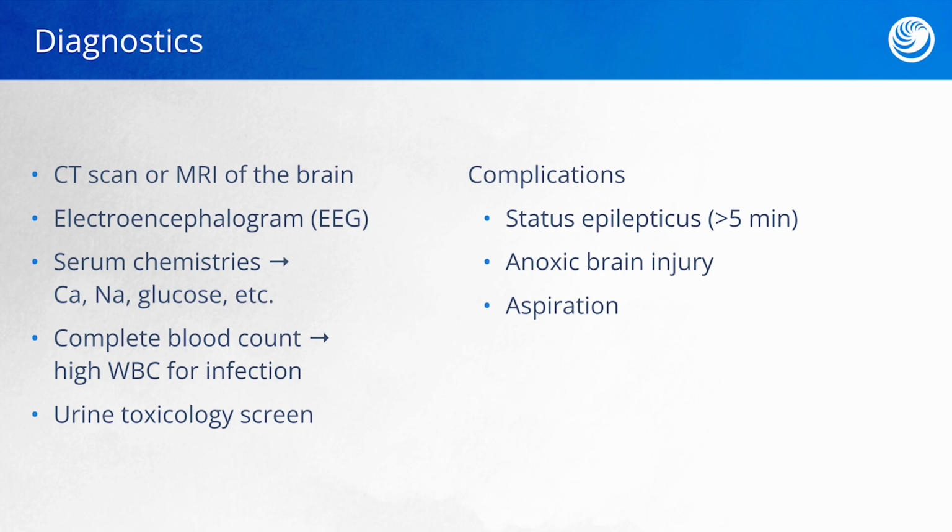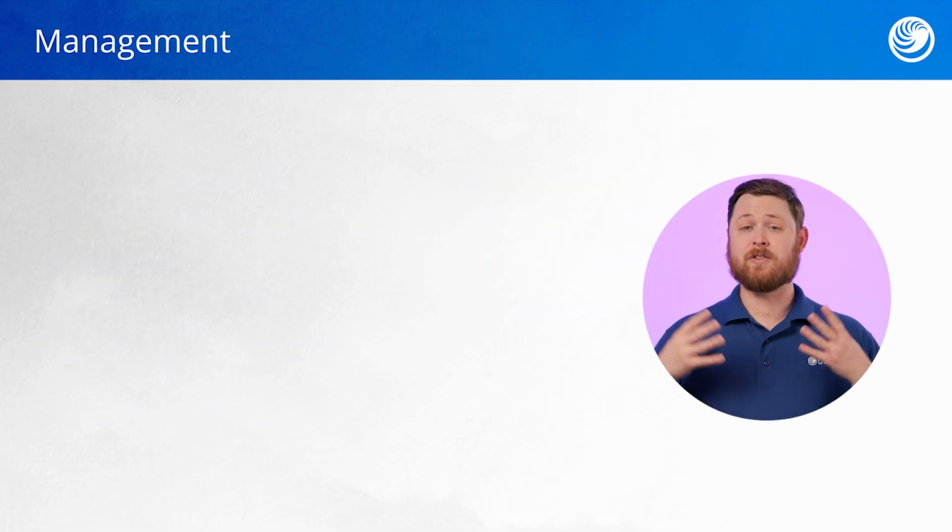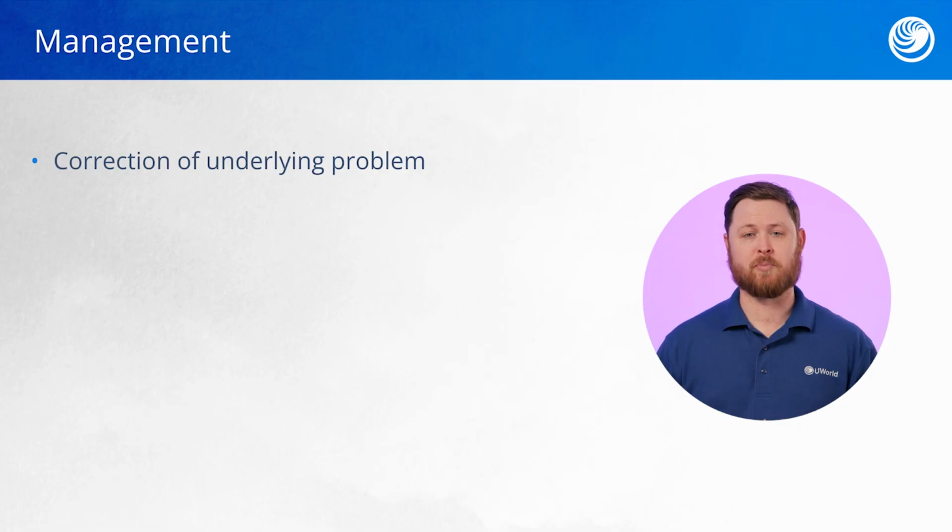The client may aspirate. During seizure activity, a client is unable to protect their airway, and if the client bites down on their tongue or cheek, this can lead to bleeding, which increases the risk for aspiration. And there are some psychosocial implications when it comes to seizures. So a client may be embarrassed following a seizure, especially if they've had an episode of incontinence. When it comes to managing a seizure, we need to focus on correcting the underlying problem.